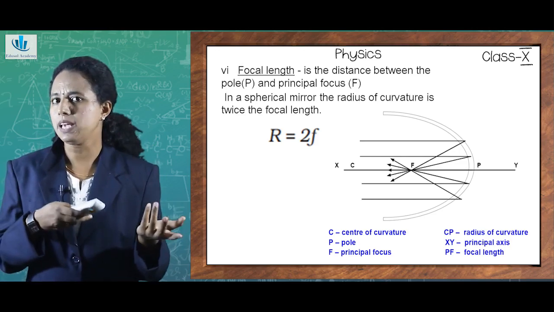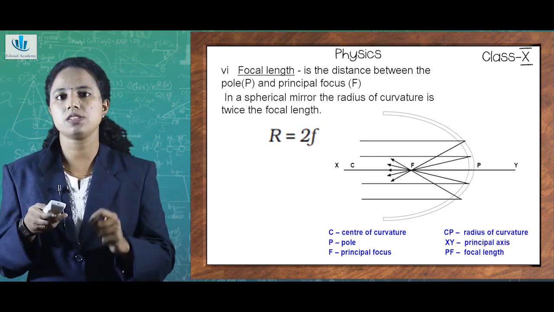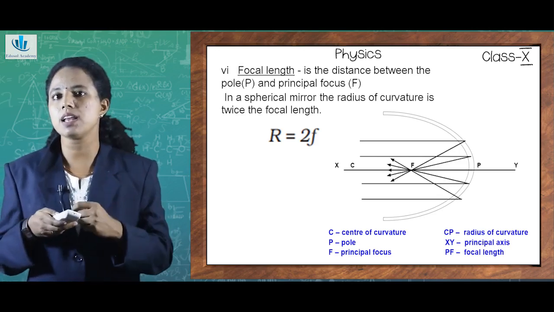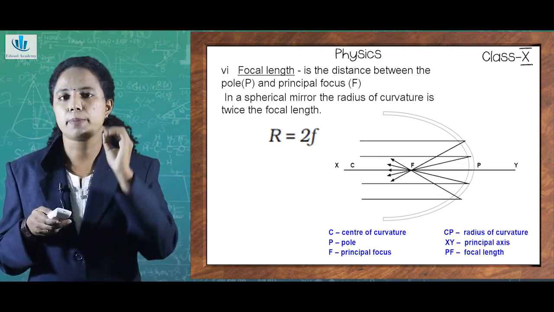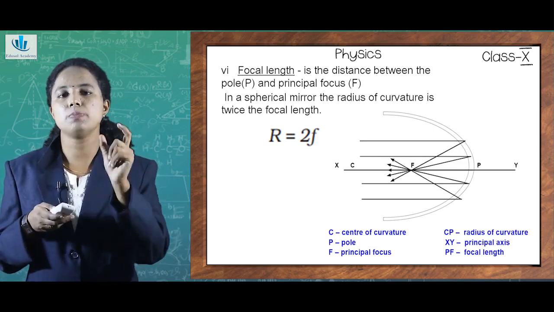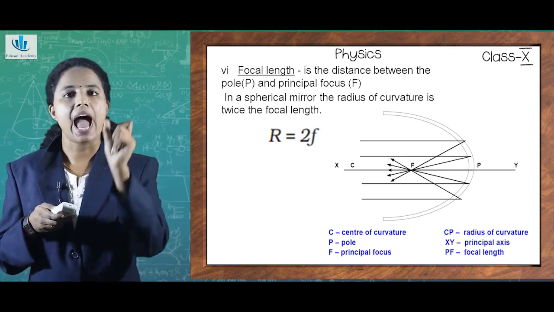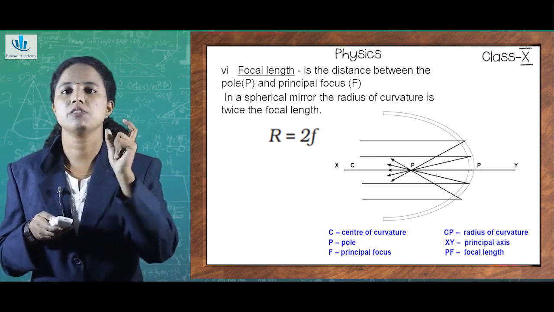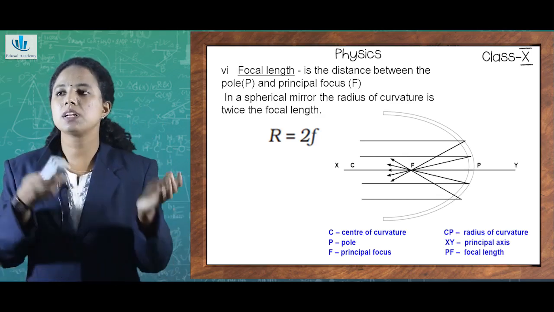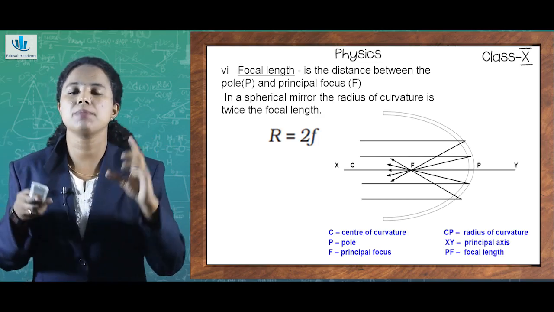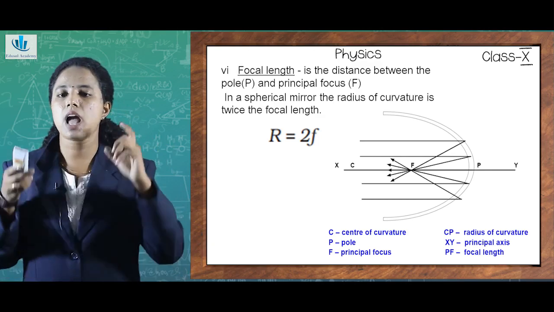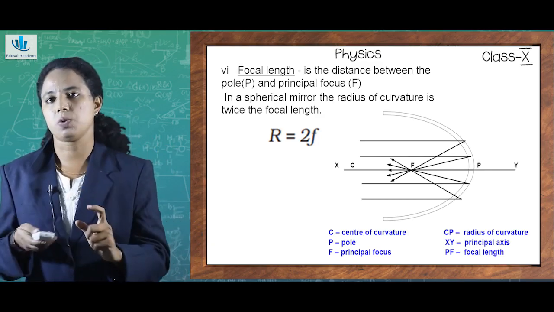What's pole or P? It is the center of the spherical mirror which is depicted by the letter P, and principal focus means, in case of a concave mirror, the particular point at which the rays after reflection converge. So the distance between the center of the mirror P and the principal focus is called the focal length. And in case of spherical mirrors, whether it be a concave mirror or a convex mirror, there is a general mathematical equation connecting both. That is R equals 2F. Here capital R depicts radius of curvature.